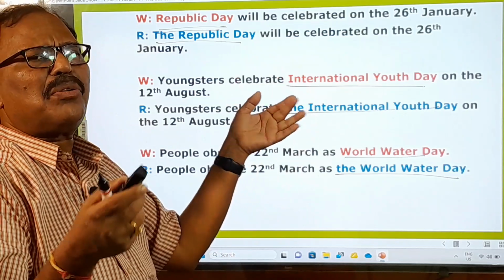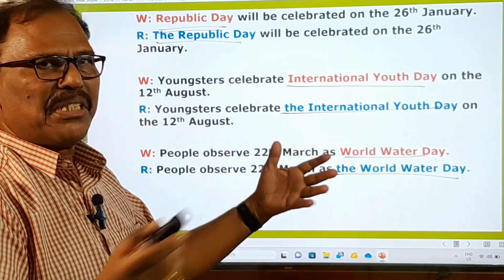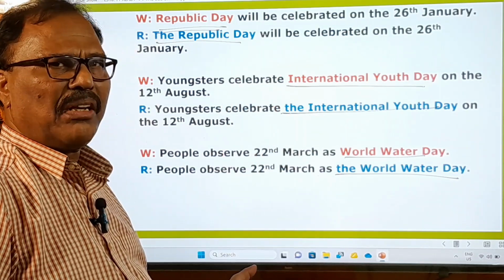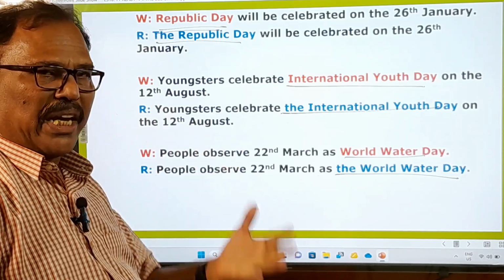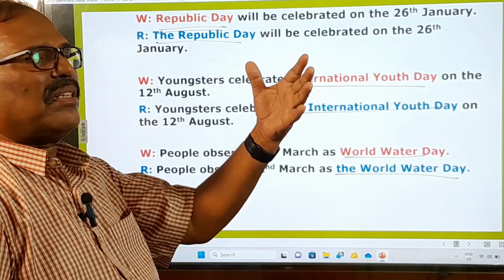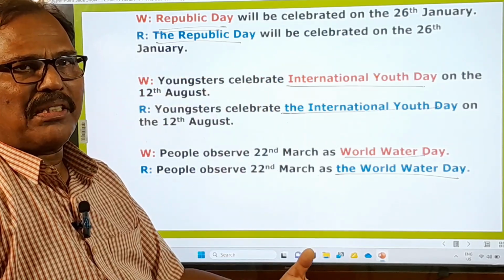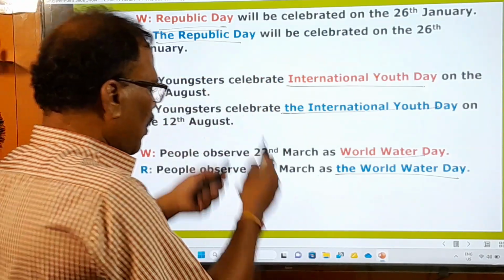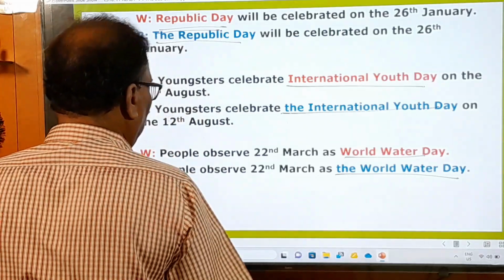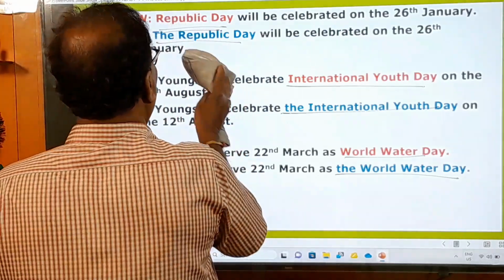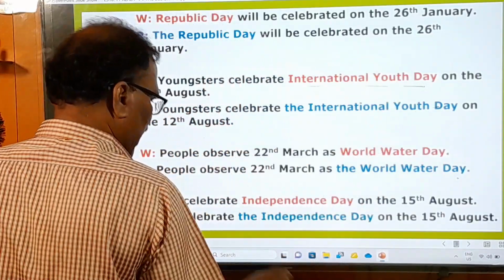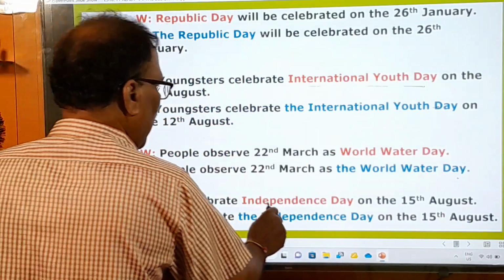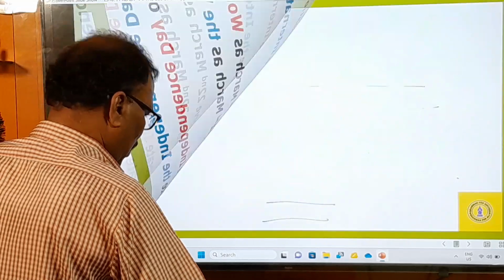In the examination, they deliberately miss that definite article, so you have to locate that part and say this part is an error in the sentence. If you are thorough in the rule, automatically you can identify that mistake, right? Another example: we celebrate Independence Day, the Independence Day.